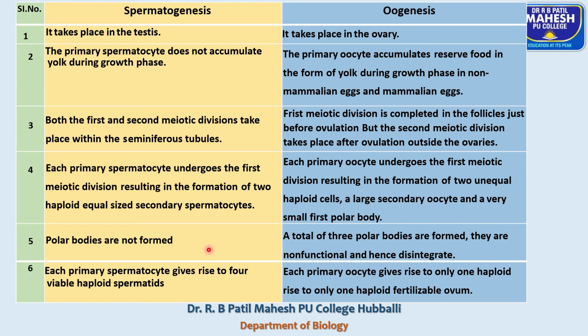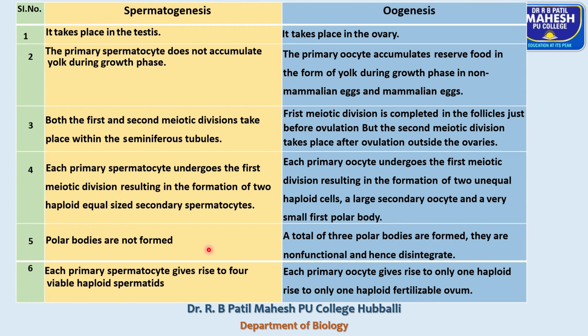You already know that yolk is a reserved food material, and this yolk is produced by the process called vitellogenesis. Vitellogenesis means the formation of yolk, which is absent in spermatogenesis. Whereas during oogenesis, the primary oocyte accumulates reserved food material in the form of yolk during the growth phase in non-mammalian eggs.